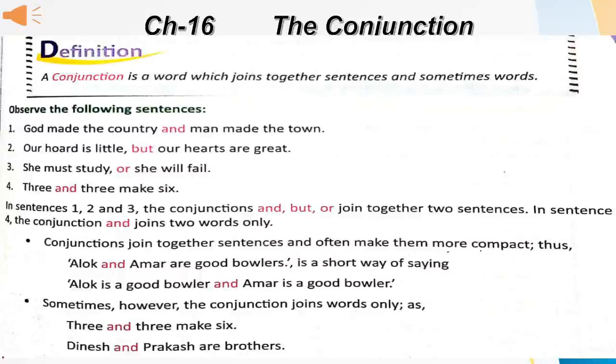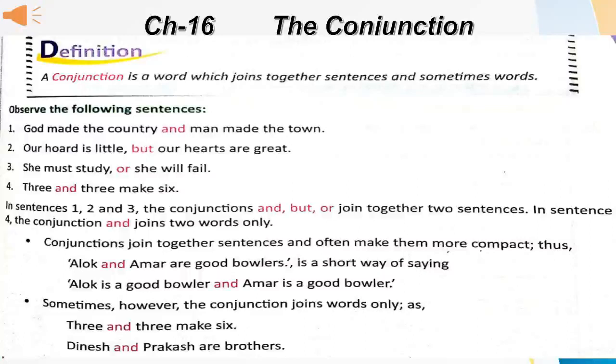3 and 3 make 6. In this sentence, conjunction and is used to join two words, 3. So conjunction is a word which joins together sentences and words.